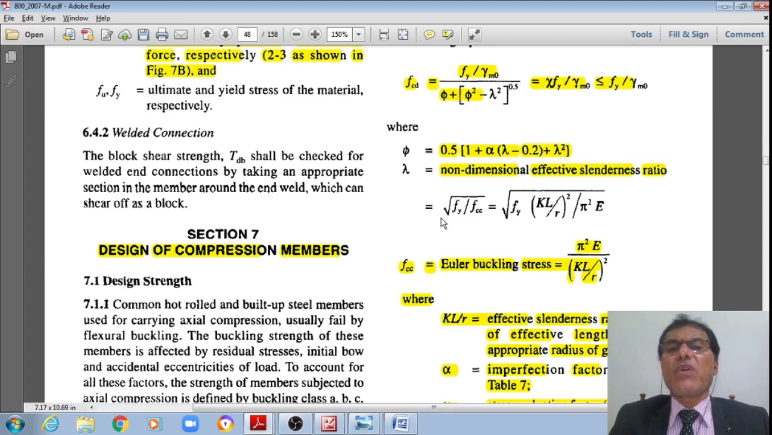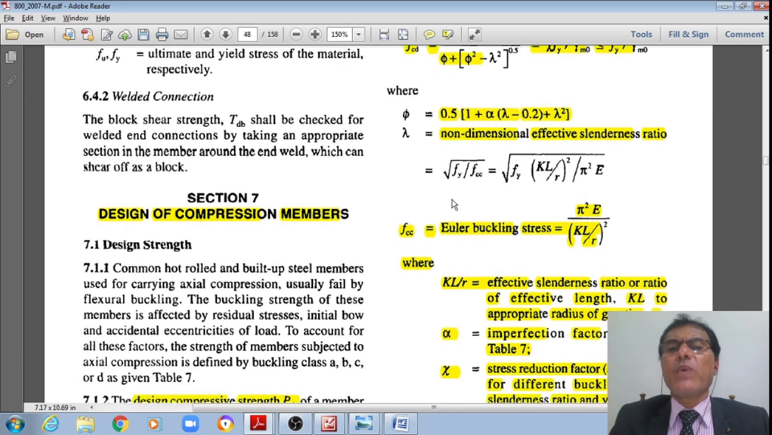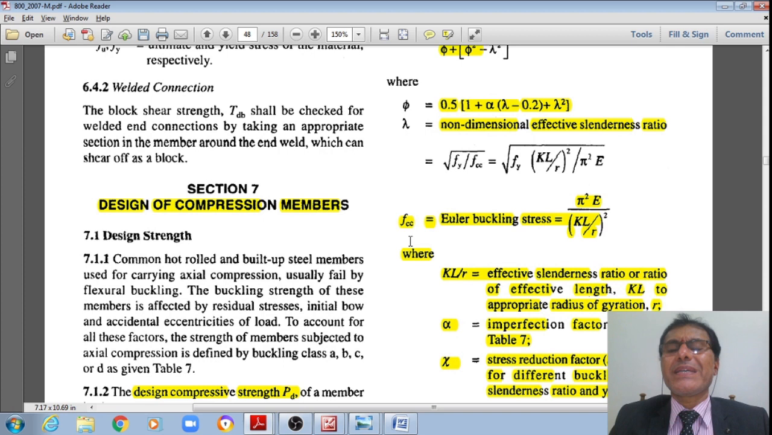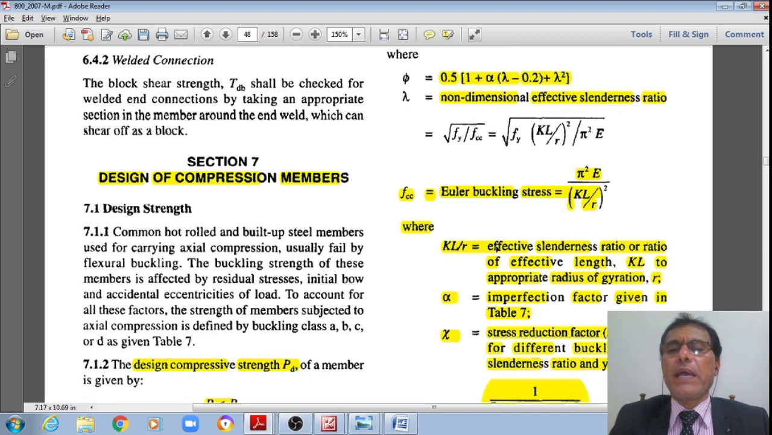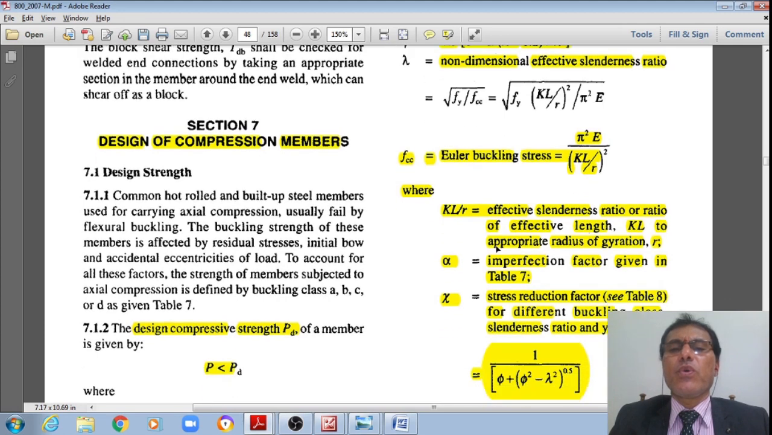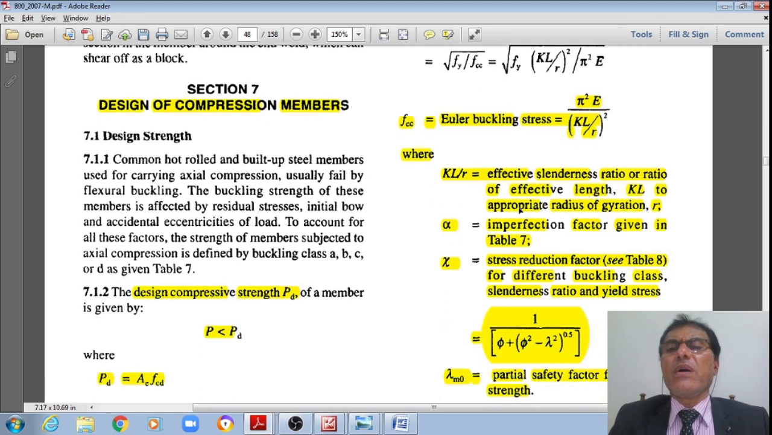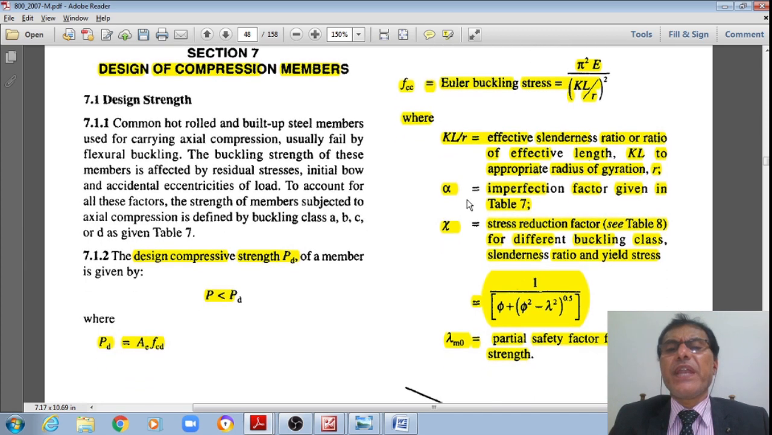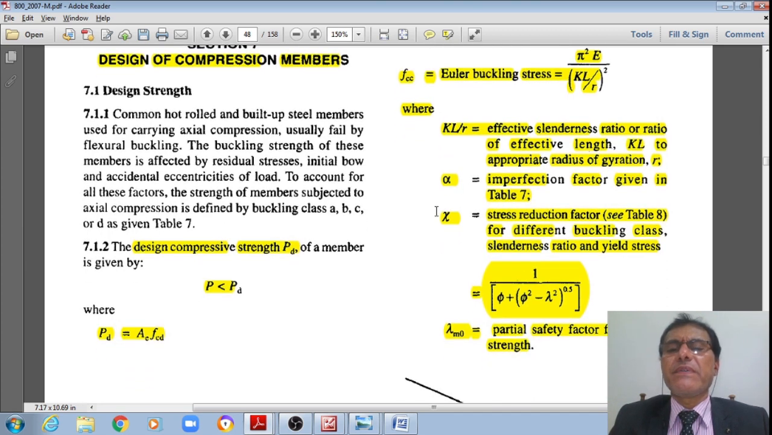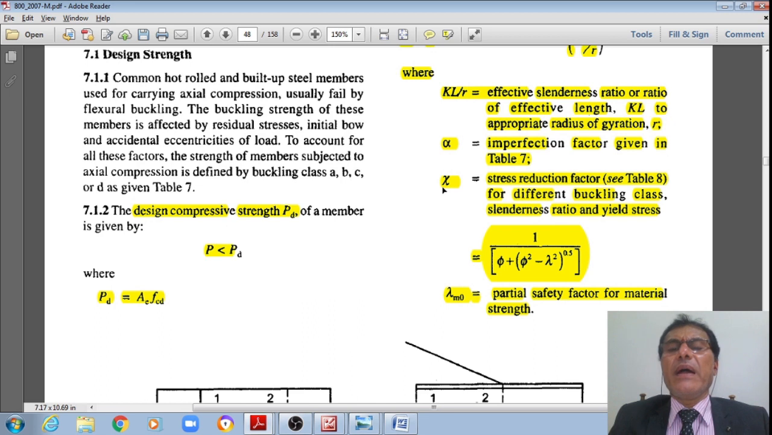We have just seen lambda is the square root of Fy divided by Fcc, which is equal to the square root of Fy multiplied by KL by r whole square divided by pi square E, where Fcc is the Euler buckling stress, pi square E divided by lambda square, where lambda is equal to KL by r, the effective slenderness ratio, with the appropriate radius of gyration. Alpha is the imperfection factor as given in Table 7, and chi is the stress reduction factor.